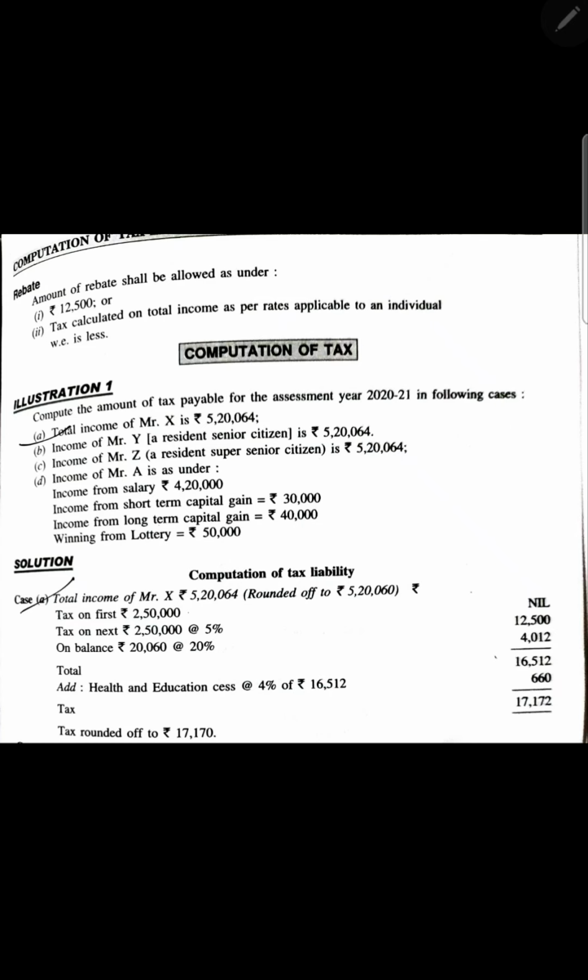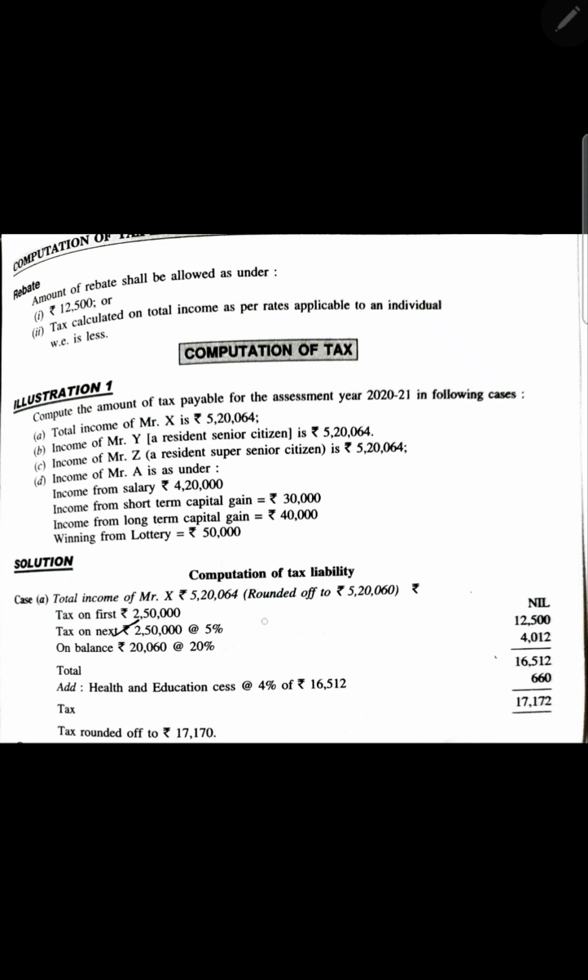I'm following this slab. First 2,50,000 nil. Keep a calculator, put this amount in your calculator, reduce 2,50,000, and check what the income is. Now this income will be somewhere around 2,70,064. I'm just giving you the round figures. It's somewhere around 2,70,000. Now again, second amount, again take 2,50,000 rupees.